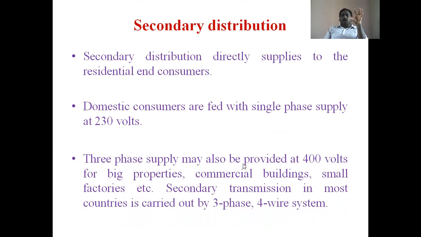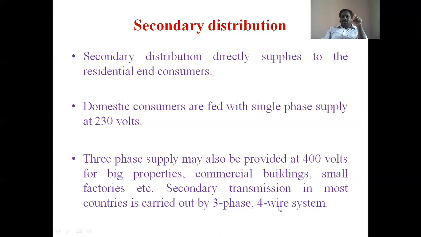Three-phase supply may also be provided at 400 volts for big properties, and commercial buildings such as restaurants, cinema theaters and small factories. Secondary distribution in most countries is carried out by a three-phase 4Y system.